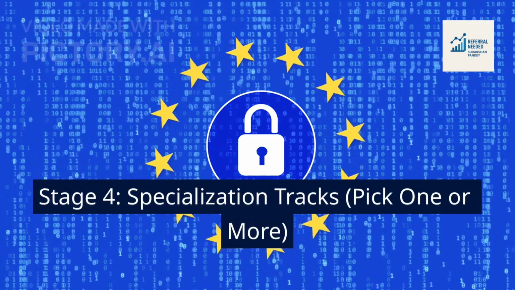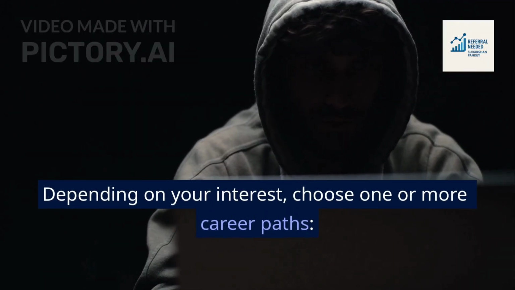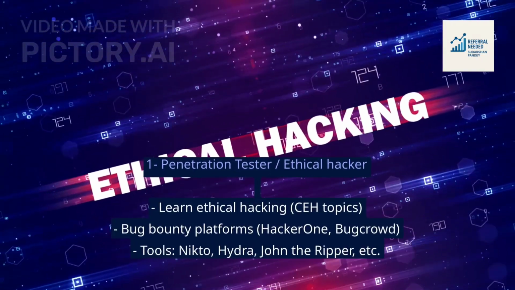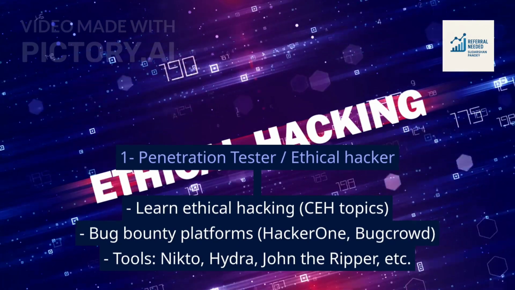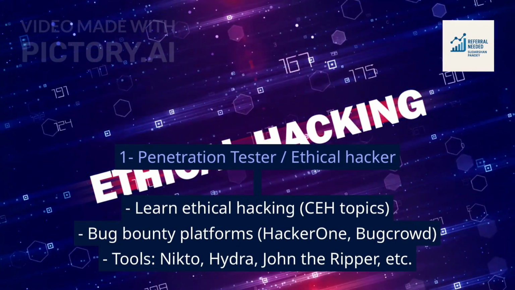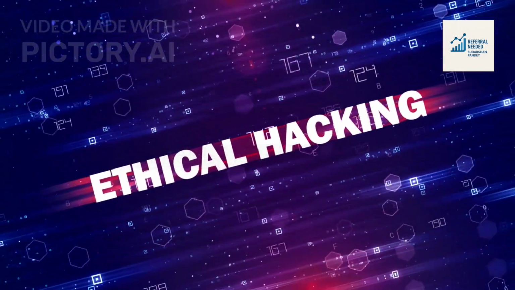Stage 4. Specialization tracks, pick 1 or more. Depending on your interest, choose one or more career paths. 1. Penetration tester, ethical hacker. Learn ethical hacking, bug bounty platforms like HackerOne and Bugcrowd, and tools like Nikto, Hydra, John the Ripper, etc.